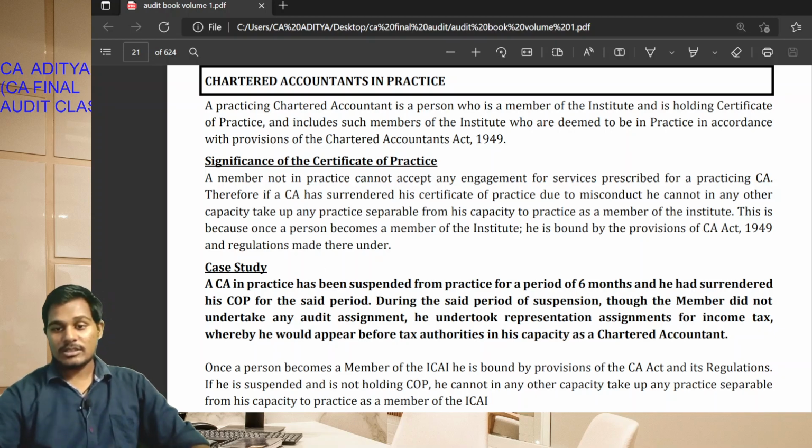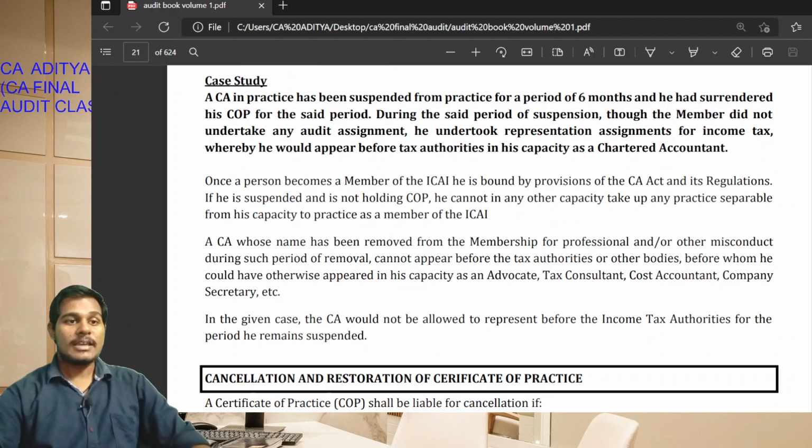Okay, students, let's see the case study. A CA in practice has been suspended for a period of 6 months, and he is appearing before the income tax authorities in the capacity of a chartered accountant.